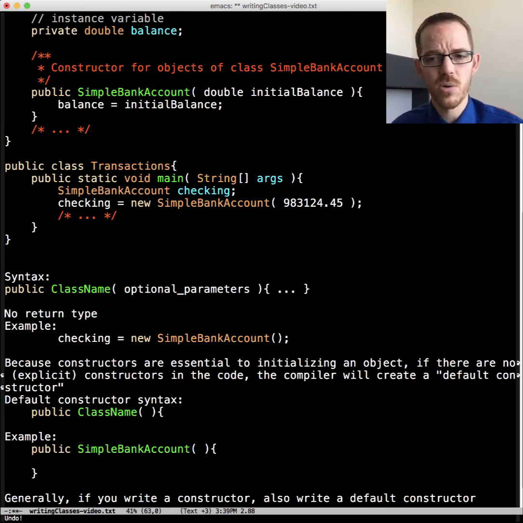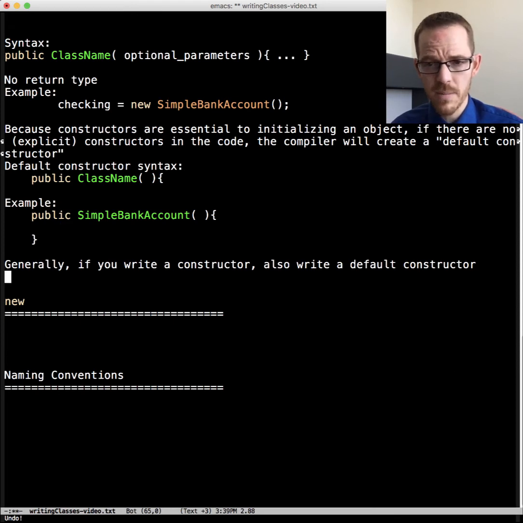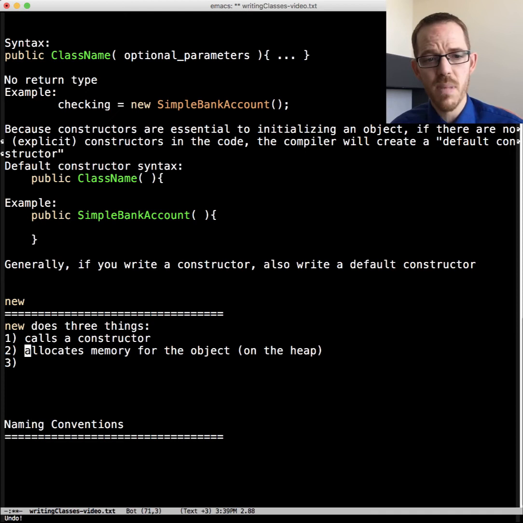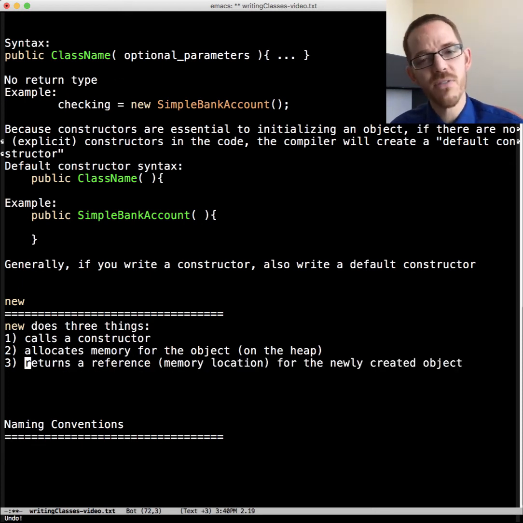Let's talk more about new. New is a keyword, and it's always used to create or instantiate an object. New does 3 things for us. First, it calls a constructor. Second, it allocates memory for the object on the heap, which is different from where we're storing the reference. It's creating it on the heap typically. And then third, it returns a reference. You can think of it as the memory location for the newly created object. That's what new does. We've already seen one example of this.